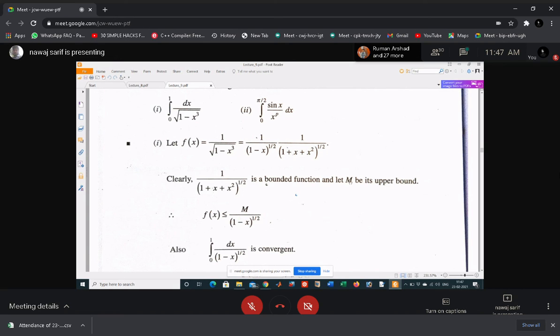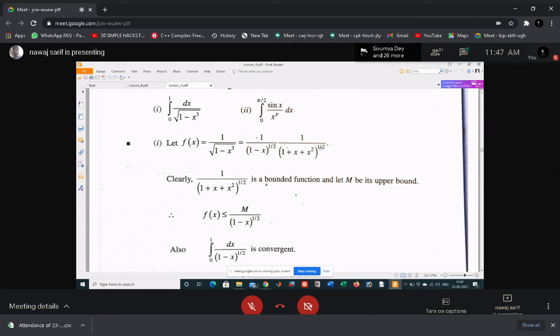Okay, that means if this capital M is an upper bound of this function, okay, then we can write that as less than or equal to M. That means equality holds if M is equal to that, and greater holds, that means if this upper bound is greater than this function, then we say that this is an upper bound. Understand now?